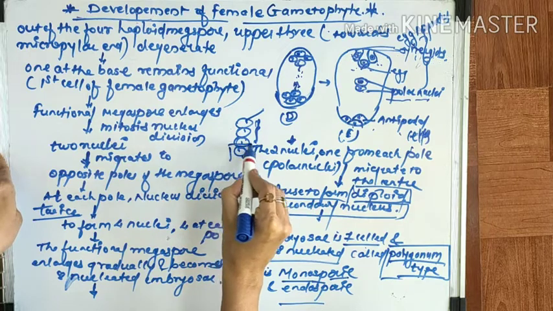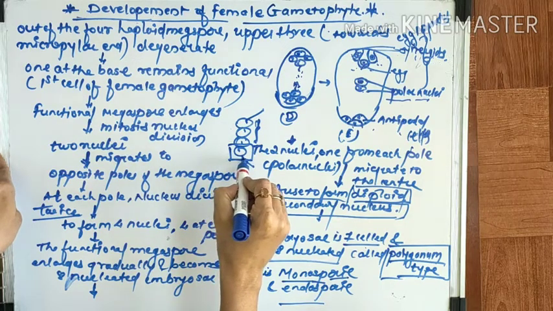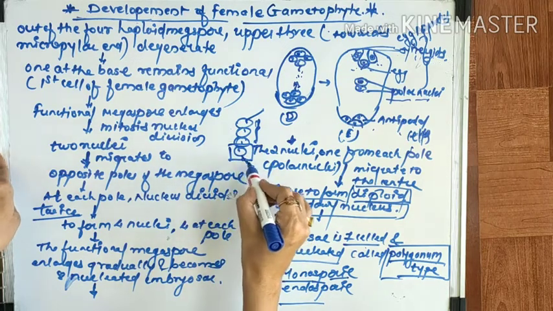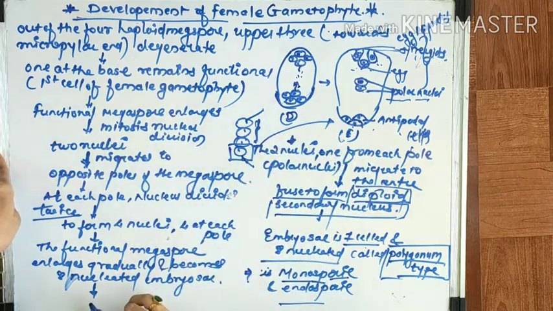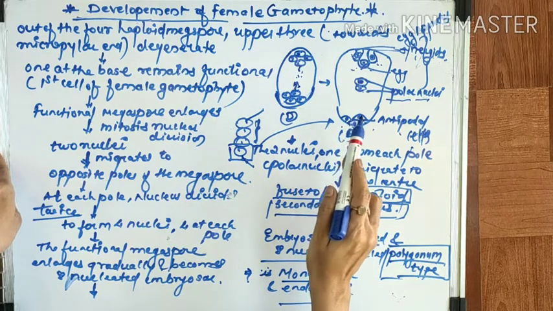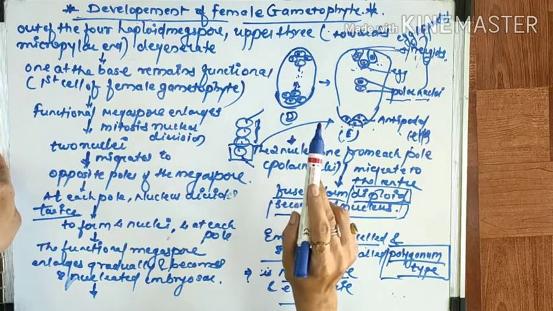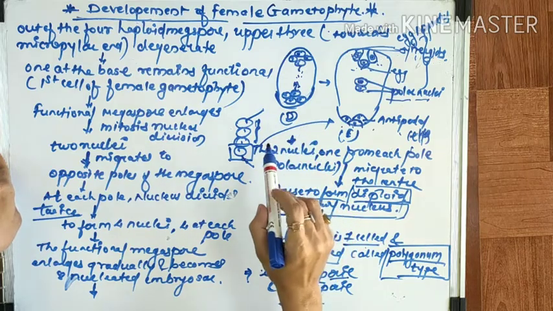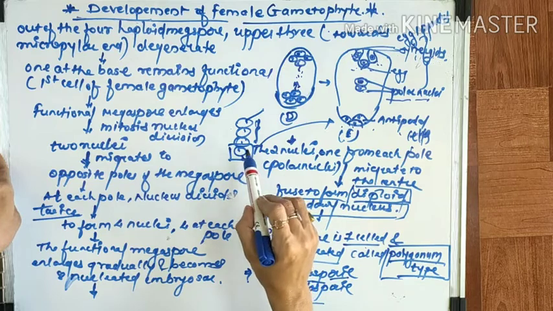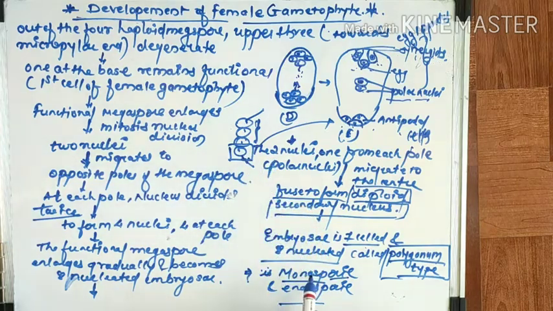This lowermost functional megaspore further forms the embryo sac, which is nothing but the female gametophyte. That's why the female gametophyte developed from a single megaspore is called monosporic. Mono means single, sporic means megaspore. The embryo sac is developed from a single megaspore.